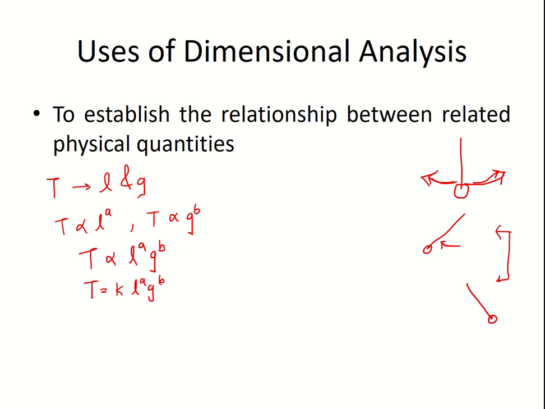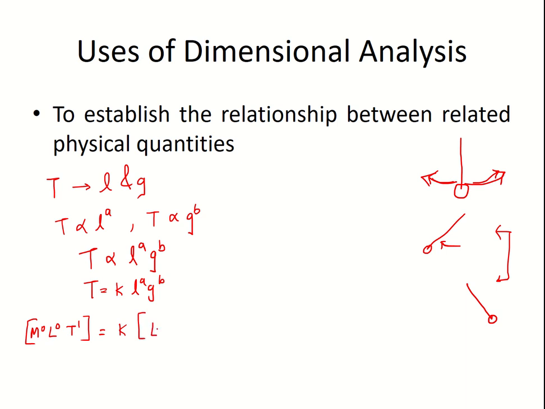This you might have done in algebra in 9th and 10th. Now we can put dimensions over here. Dimensions for time will be M is 0, L is 0, T is 1. Time is measured in seconds, so you get T as 1. K is a constant, so let it be. What about length?